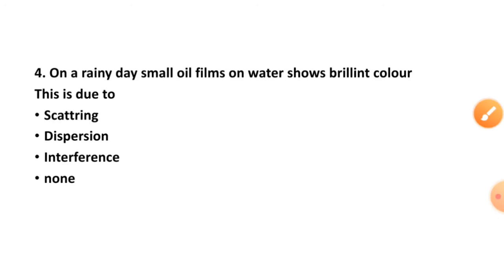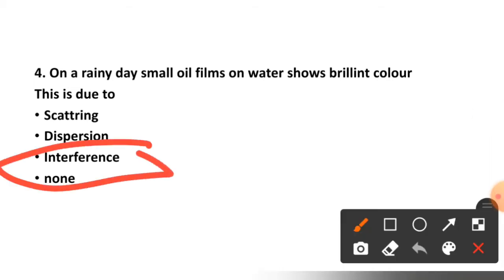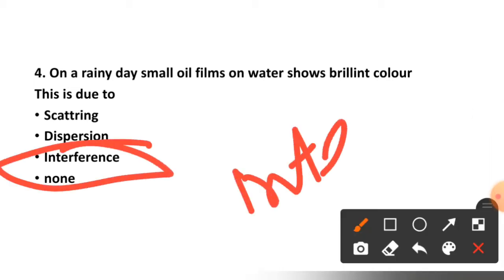Now see question number 4. On a rainy day, small oil films on water shows brilliant color. This is due to the scattering, dispersion, interference or none. The right option is option number C, interference. Now see question number 5.